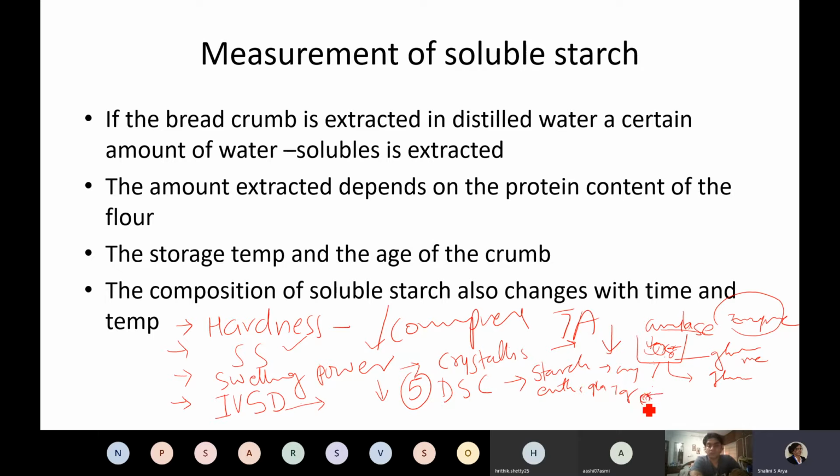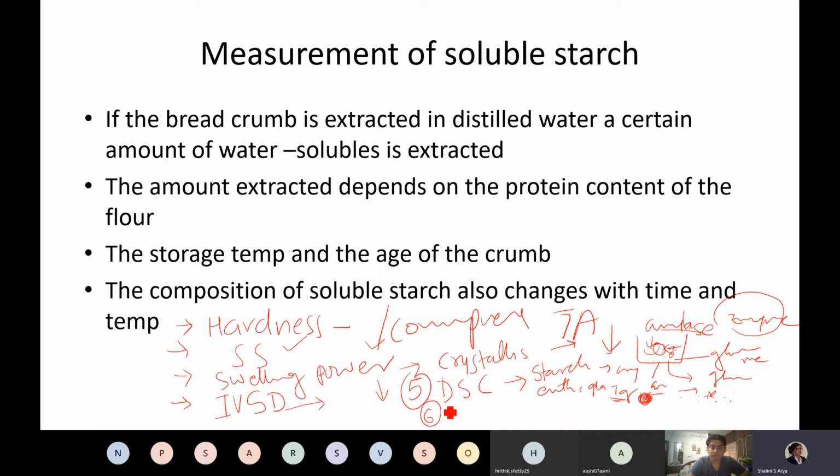So this molecule becomes difficult to melt. A fresh or amorphous molecule will require X amount of energy, whereas the recrystallized molecule requires more energy to melt. So this is measured by DSC.